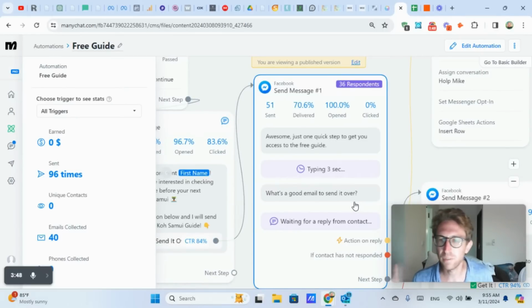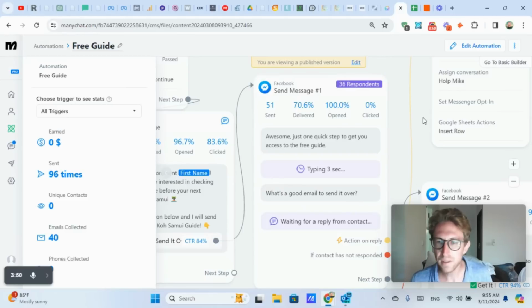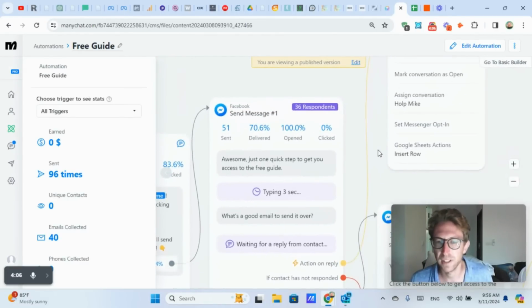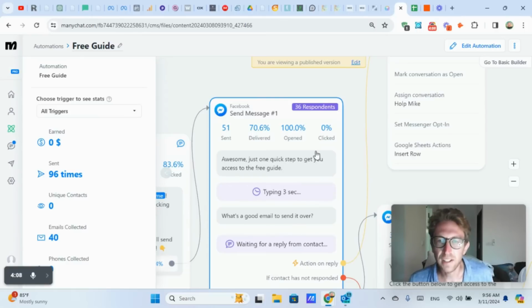So here, this is one of the most critical steps, right? We need to make sure that we're actually generating leads. An email list is something that you control. It's not going to be taken away from you. So even if this all gets shut down tomorrow, I'm going to have the emails anyway. And yeah, this is the most valuable asset that you can have, right? So once I collect the email, I already have 36 respondents, by the way. If I click on that, it will pull up all of the emails.